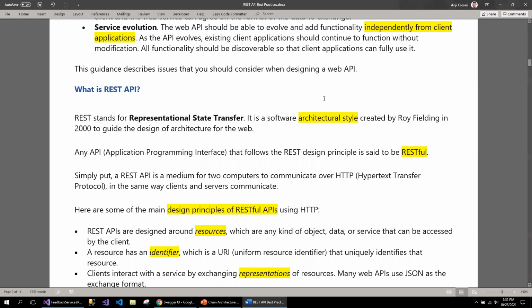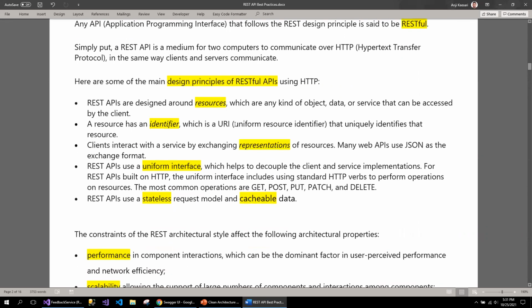What are those principles? Let's discuss some of these principles. REST APIs are designed around resources. When I say resources, it could be an object, it could be a service, it could be data, which is accessed by the client. And then a resource has an identifier, the uniform resource identifier, which is unique across the API. Each API endpoint within the API is unique.